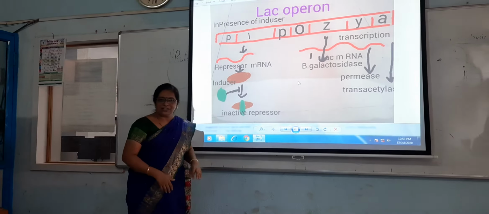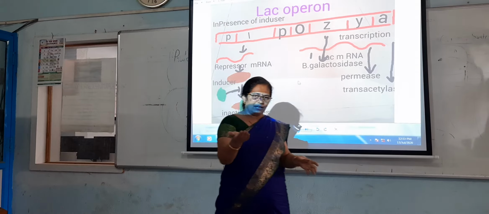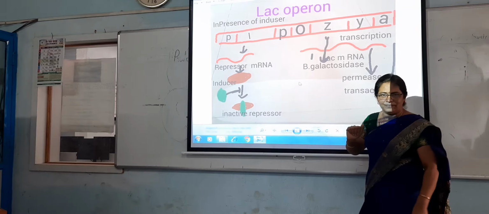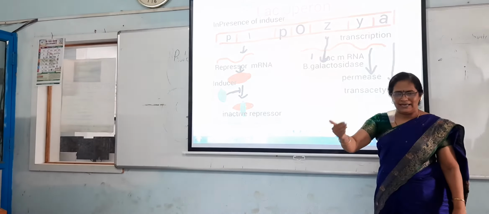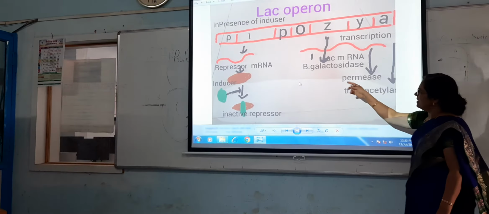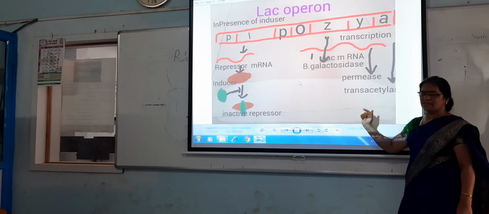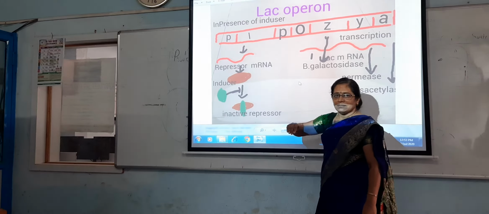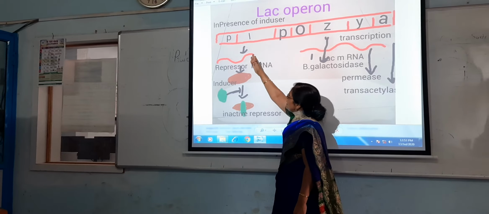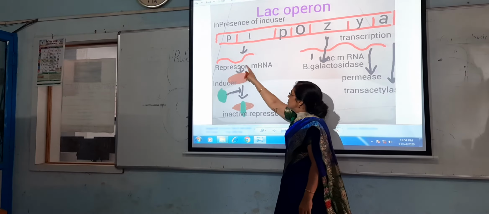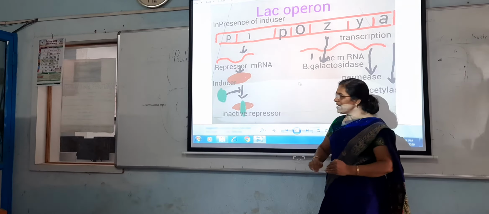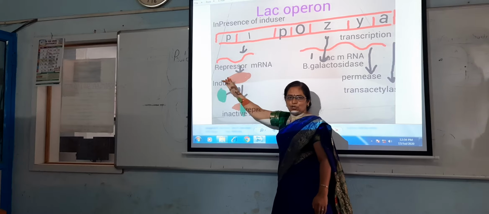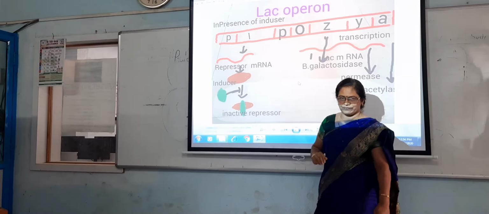Okay. Then what happens here? When Escherichia coli is kept in the media which contains the lactic acid, that is, kept in the milk, for the digestion of lactic acid these enzymes are necessary: beta galactosidase enzyme, permease enzyme, trans-acetylase enzyme. So what happened? Naturally, the regulator gene produces the repressor RNA. The repressor RNA is translated into the protein. The protein is called the repressor protein.